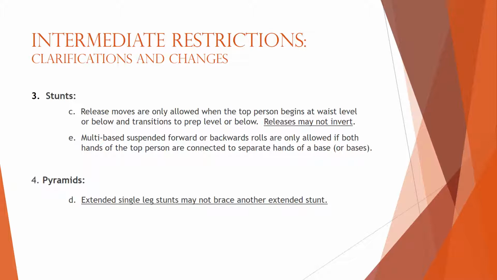Releases may not invert. Or on E, multi-base suspended forward or backward rolls are only allowed if both hands of the top person are connected to separate hands of a base or bases. The pyramid rule is a change from last year for intermediate school teams. The allowance last year resulted in multiple deductions and safety concerns for intermediate teams. Therefore, D, extended single leg stunts may not brace another extended stunt.